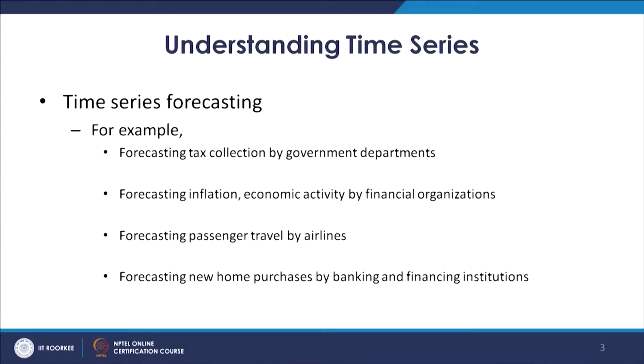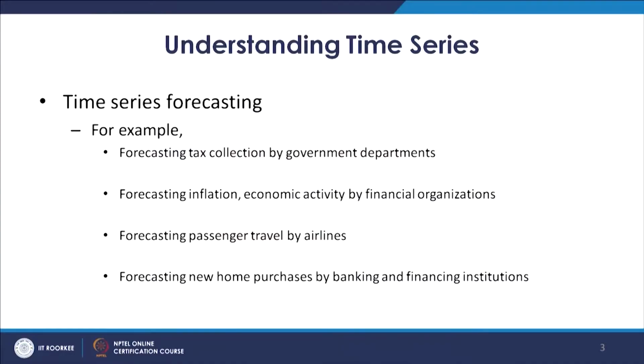Similarly, if we look at the transport sector, now this example, forecasting passenger travel by airlines. As we understand, the kind of traffic that airlines observe keeps on changing year on year, and also within a year there are seasonal cycles. There are times of peak demand, then there are off seasons also. So if they are able to forecast the passenger travel, then of course they would be able to plan their other activities accordingly.